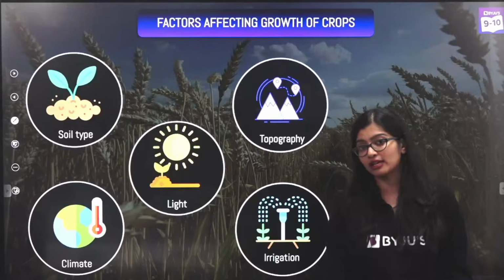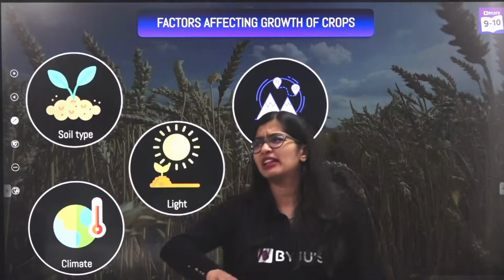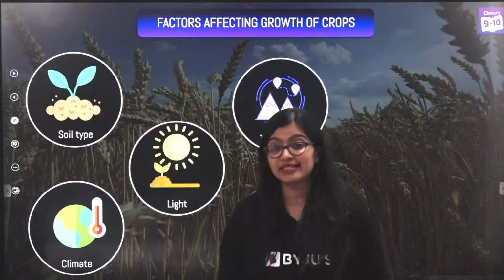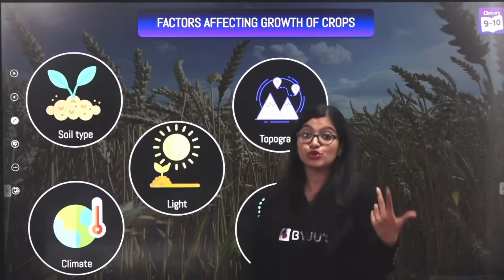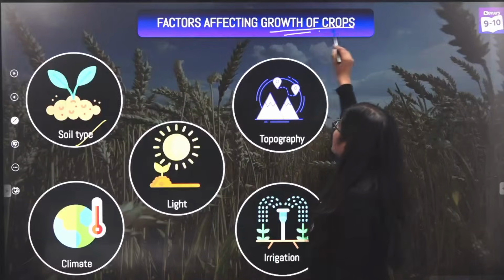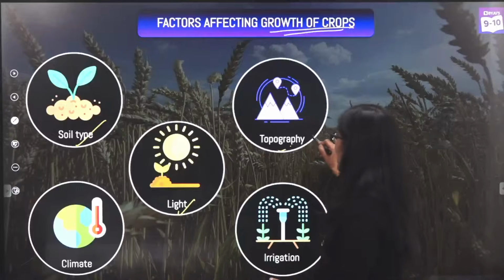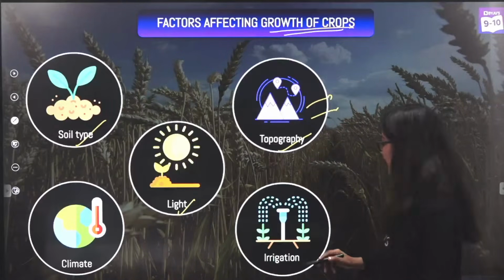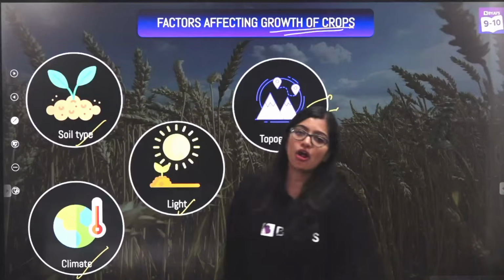But to grow plants, it's not that all plants are the same. Some plants maybe require very high temperature. Some plants require more amount of water. Some plants maybe require cold temperatures. Some plants require different soil types. So we see that there are various factors that affect the growth of crops. That being soil type, light, topography. Topography is nothing but the geographical layout of the area. The irrigation, climate. So these are all factors.